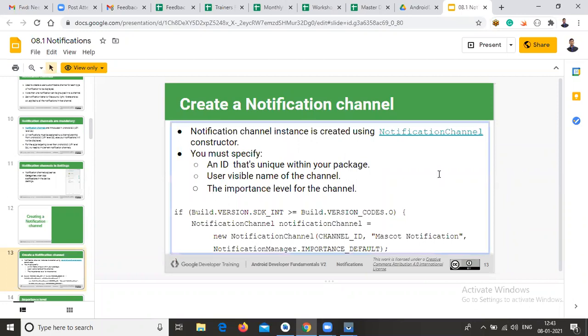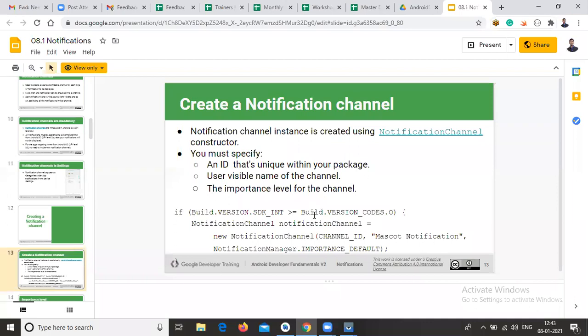Anyway, so create a notification channel. This is the way you need to create your notification channel. First of all, you need to write a notification channel like this. With an if condition, you first need to check whether the mobile is running 8.0 or above, or below 8.0.